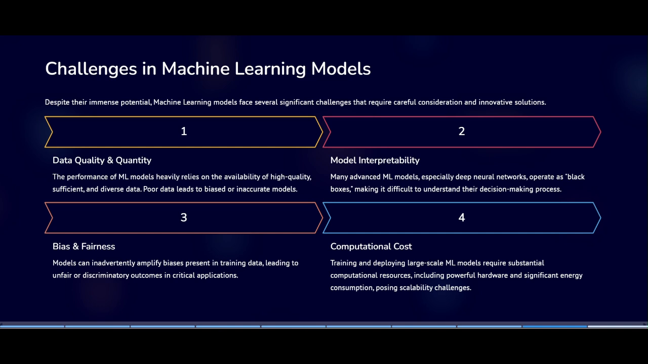Bias and fairness means some models may unintentionally be unfair. Interpretability: some models are like black boxes. Computational cost: some models can be expensive to train. The models which we use to train are very comprehensive and very expensive in cost.